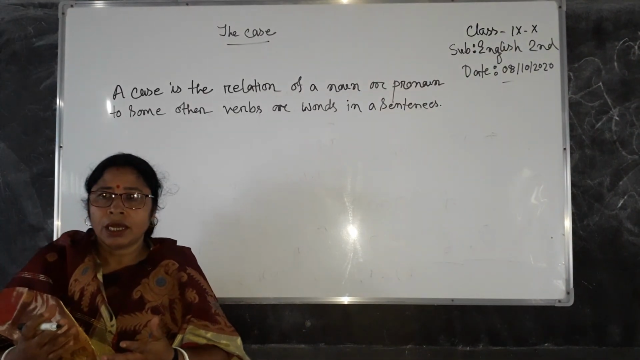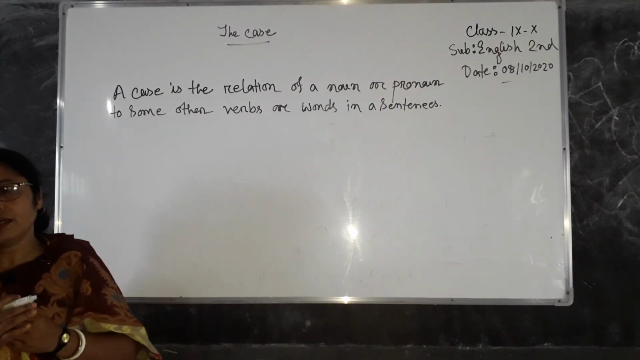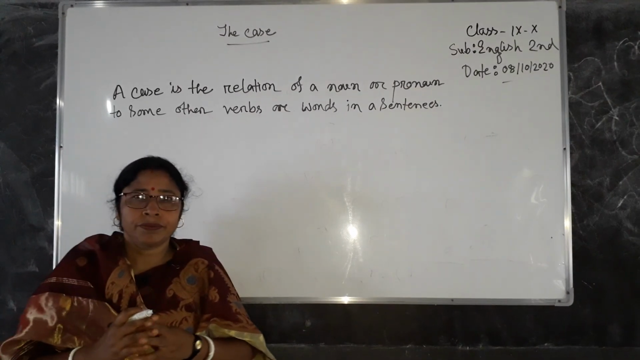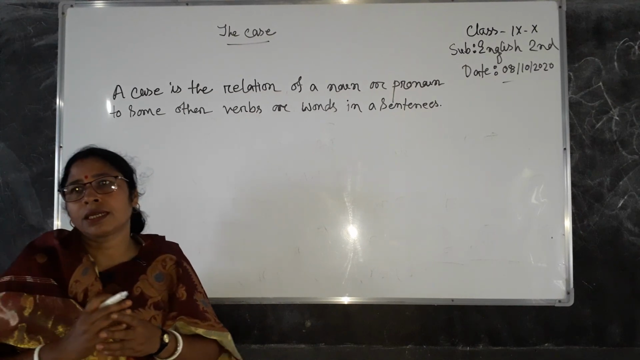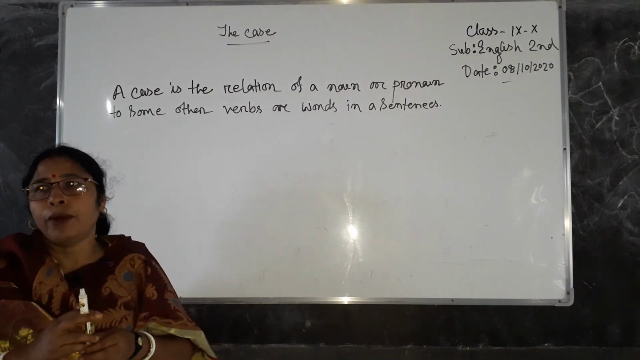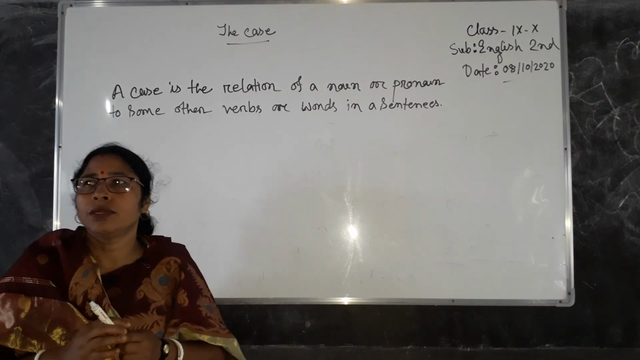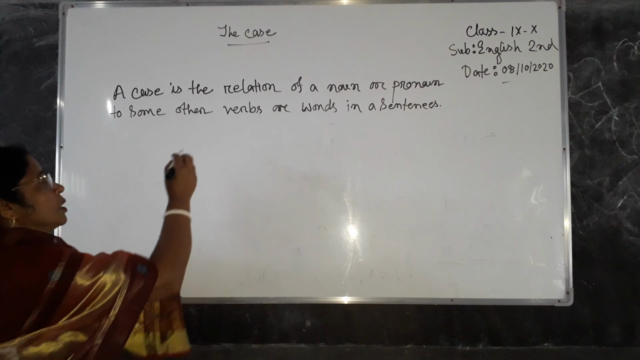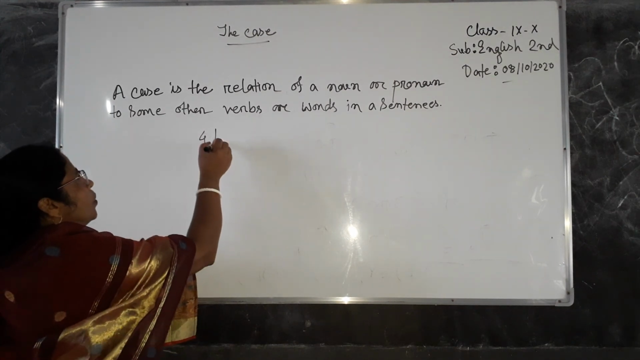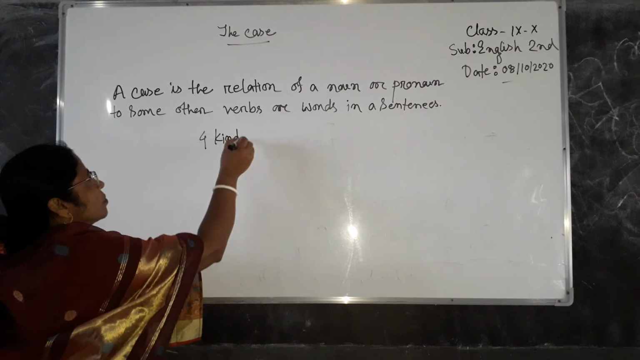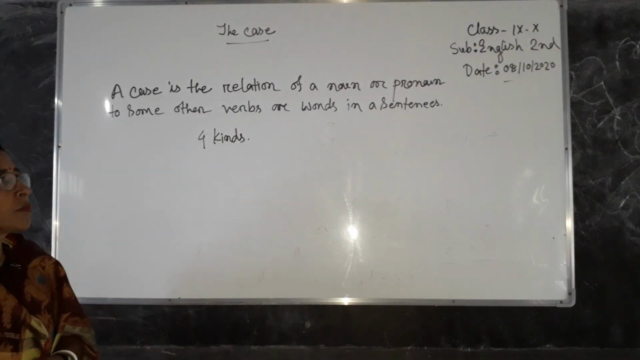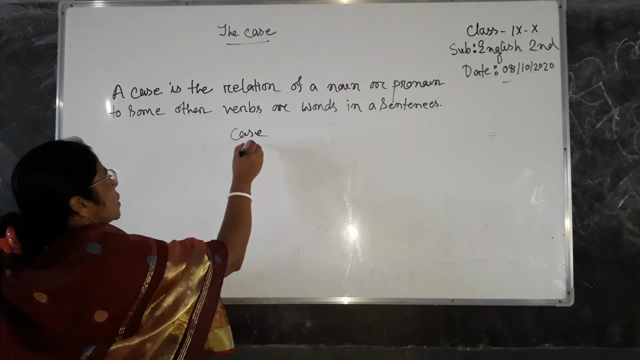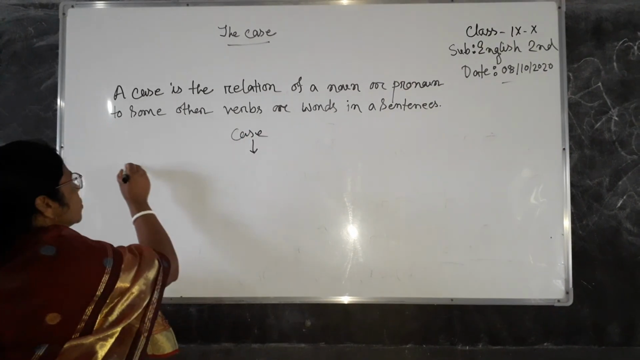Can you say how many kinds of cases there are? In Bengali, you know that there are 6 kinds of cases, but in English, there are 4 kinds of cases. Okay? Yes, 4 kinds of cases.